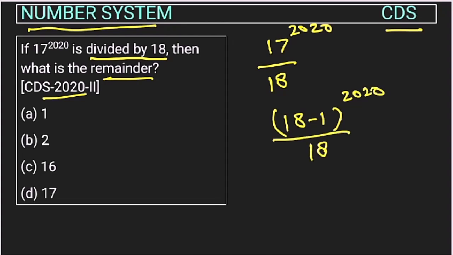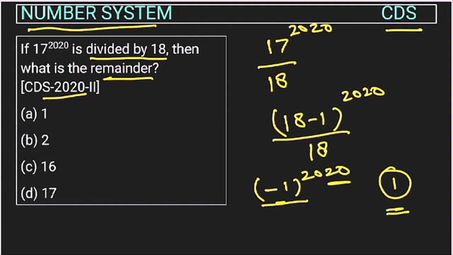So the remainder will be minus 1 to the power 2020, right? So this is minus 1 to the power 2020. This is an even number, so this will become positive. So this will be 1. So the remainder of this will be 1. So the answer is option A.